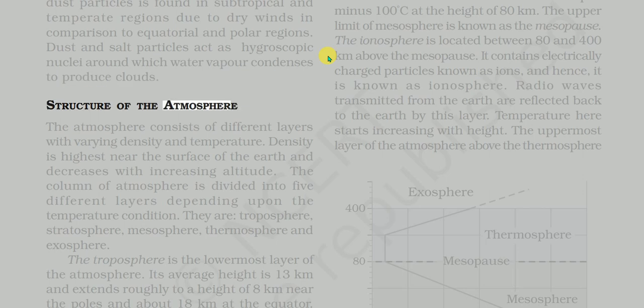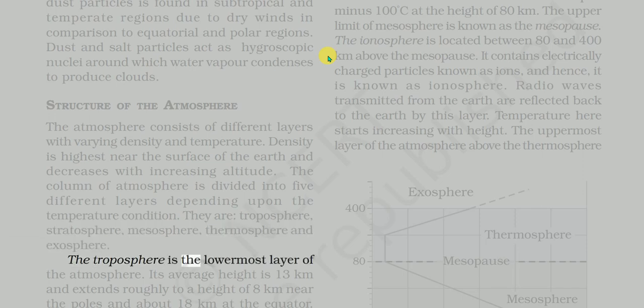Structure of the atmosphere. The atmosphere consists of different layers with varying density and temperature. Density is highest near the surface of the Earth and decreases with increasing altitude. The column of atmosphere is divided into 5 different layers depending upon the temperature condition. They are troposphere, stratosphere, mesosphere, thermosphere and exosphere.